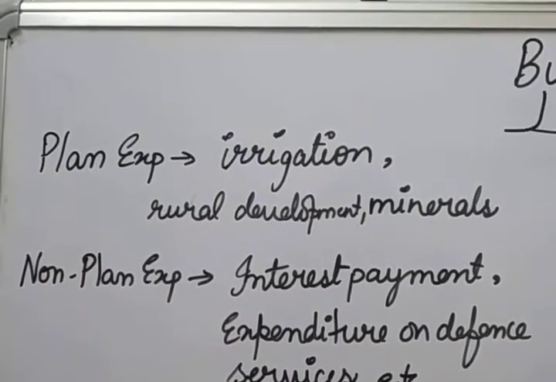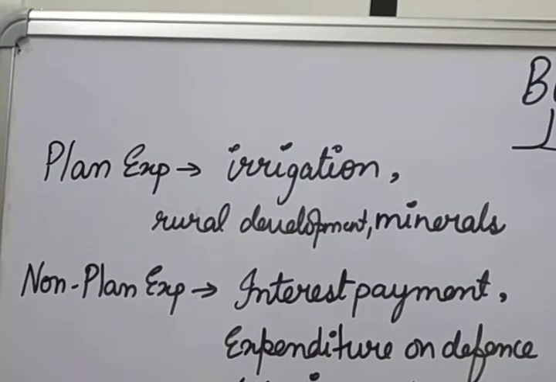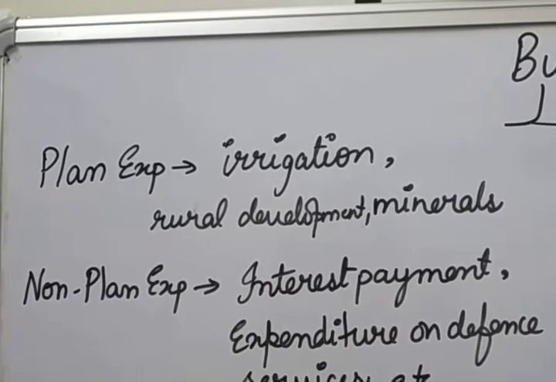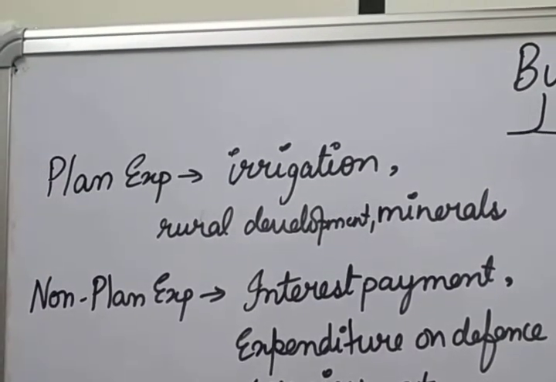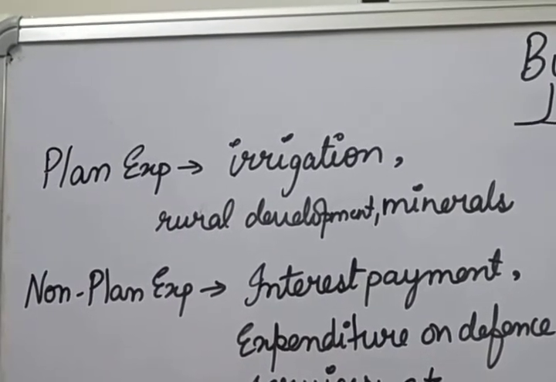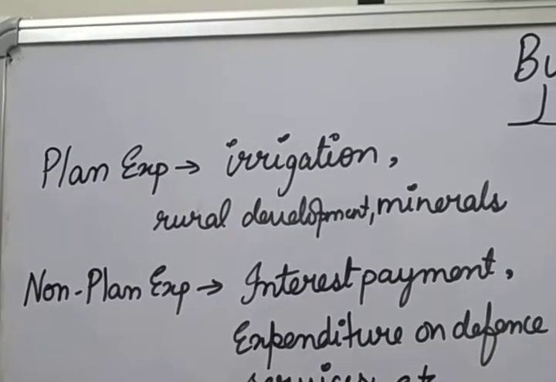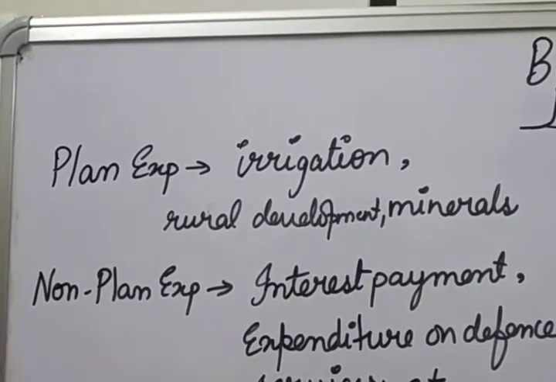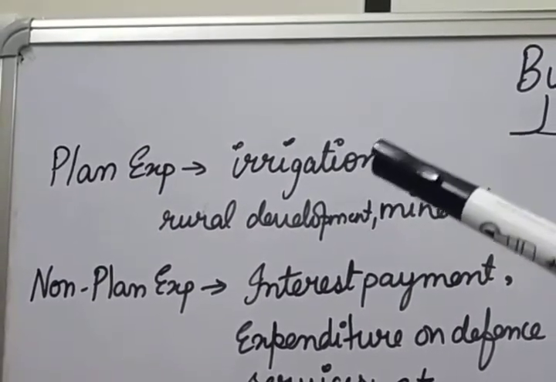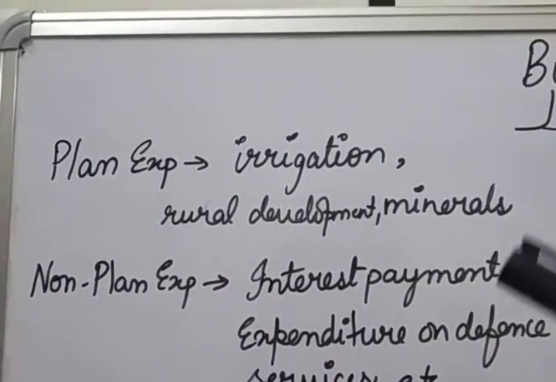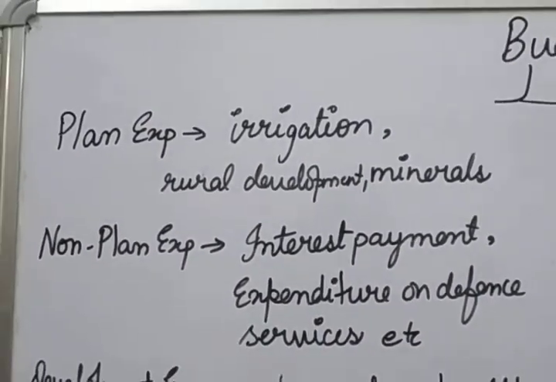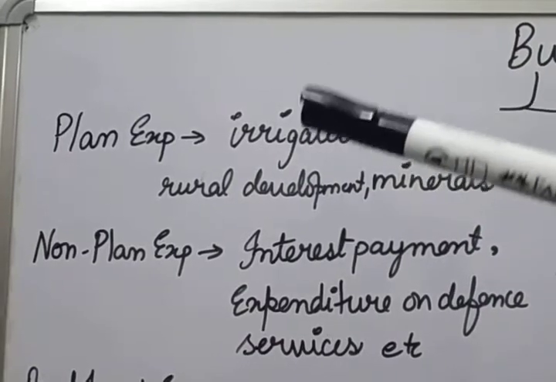Plan expenditure refers to the expenditure which is incurred on various projects and development programs covered under the current 5-year plan, and it represents the current development and investment expenditure on the schemes and projects under the current 5-year plan. For example, expenditure incurred on projects covered under the central plans relating to different sectors of the economy such as irrigation, rural development, energy, minerals, industry, transport, communication, etc. So these plan expenditures are planned in the central 5-year plans.